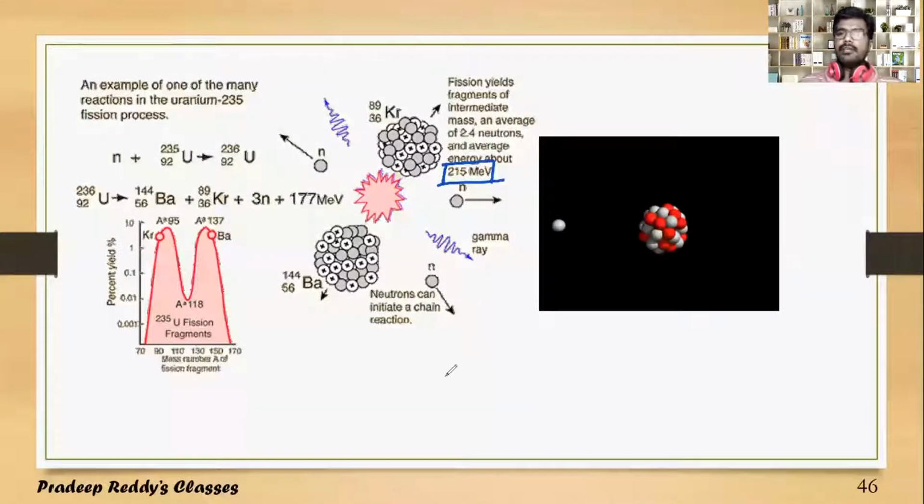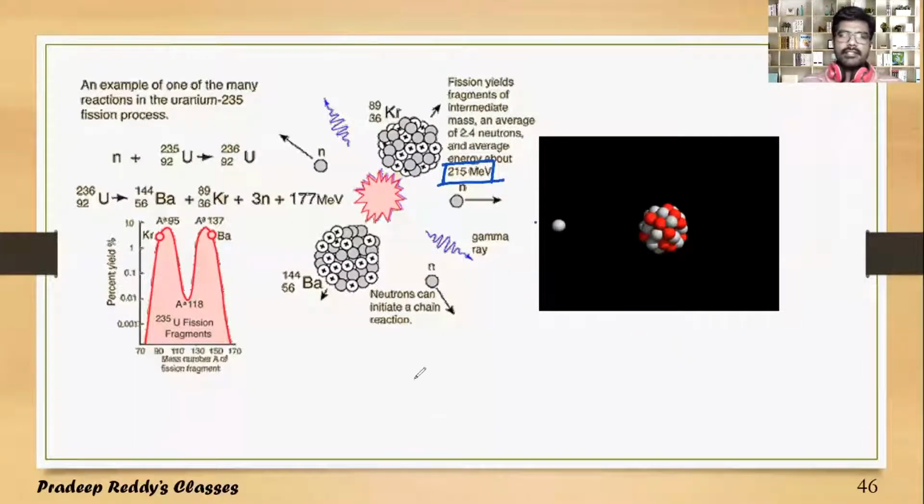Nuclear fission reaction. Nuclear fission is the process where a heavier nucleus is bombarded with a heavier massless particle and undergoes a compound nucleus, and because of its instability, the nuclear shape distortion takes place, and as a result it splits into two fragments. And because of those fragments splitting, there will be three neutrons released with very high kinetic energy. Usually it is in the range of 200 to 220 million electron volt.